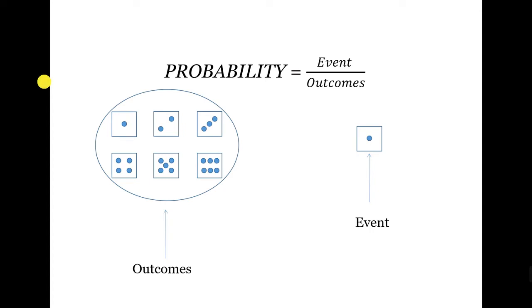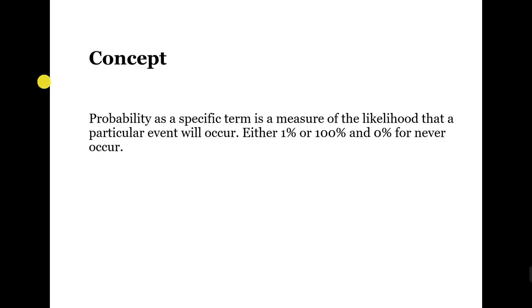Now let us proceed to the concept of probability. The first concept is probability as a specific term: a measure of the likelihood that a particular event will occur. Now, if we are certain that an event will occur, its probability is 1 or 100%. If it certainly will not occur, its probability is 0.